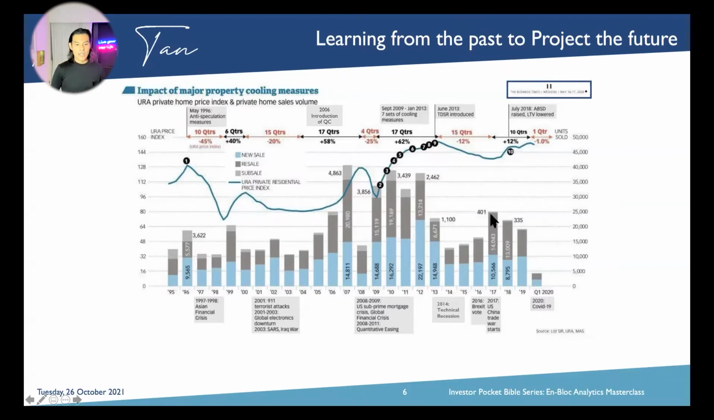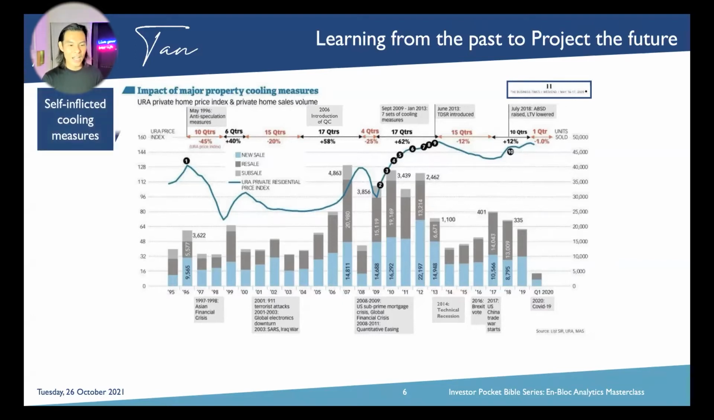As the title suggests, the impact of major property cooling measures, this entire graph is cooling measure sensitive. At the top, all the gray boxes that you see are self-inflicted cooling measures by way of government intervention. If you realize, these cooling measures were introduced when our property market was bullish and our economy was thriving. The first one is May 1996, the anti-speculation measures. Followed by 2006, the introduction of qualifying certification, mainly targeted at developers to stop them from land banking and hoarding.